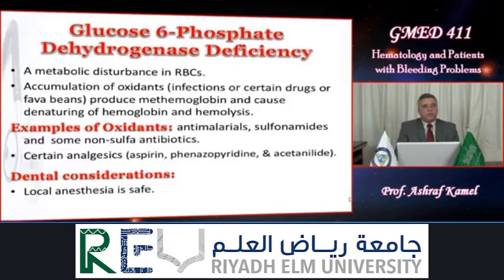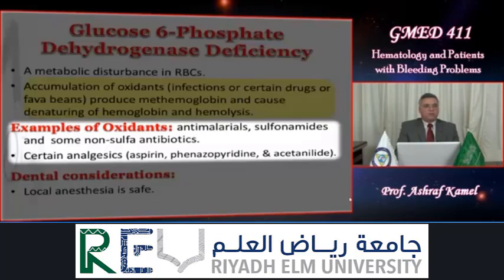The glucose 6-phosphate dehydrogenase deficiency. It's a metabolic disturbance in RBC where the enzyme glucose 6-phosphate dehydrogenase is deficient. In case of accumulation of oxidizing agents, oxidants like infections or certain drugs or even fava beans, this produces methemoglobin and causes denaturing of hemoglobin and destruction of the red cell, hemolysis.